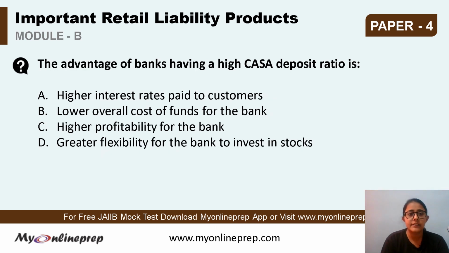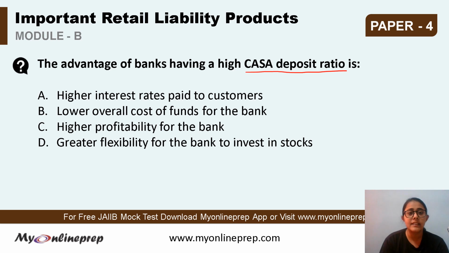The question is, the advantage of banks having a high CASA deposit ratio is. What is the advantage that the banks get of maintaining a higher CASA deposit ratio in their total deposits? Options are A, higher interest rates paid to customers. B, lower overall cost of funds for the banks. C, higher profitability for the banks. Or D, greater flexibility for the banks to invest in stocks.